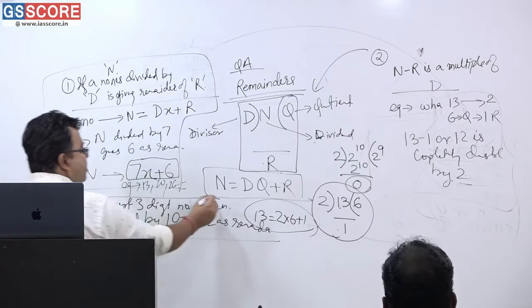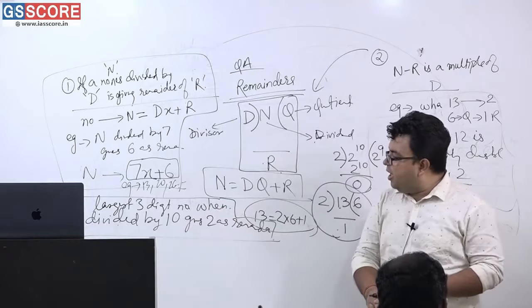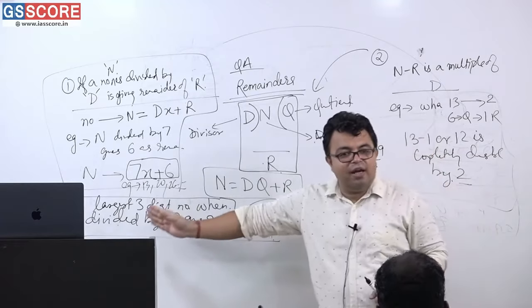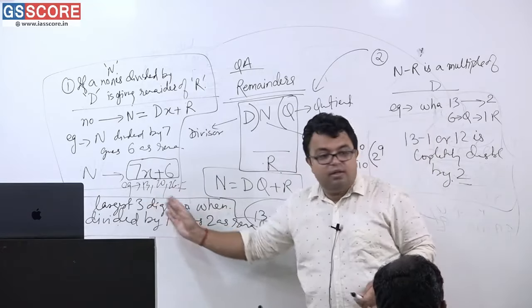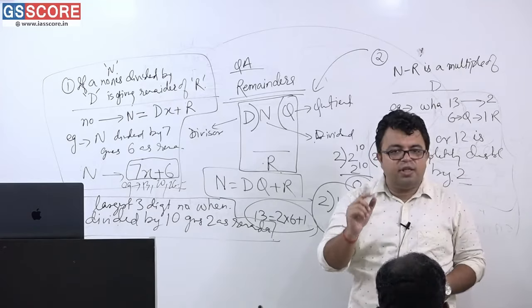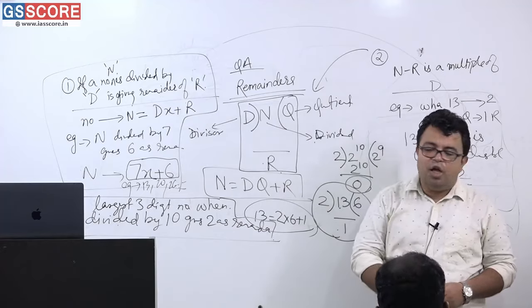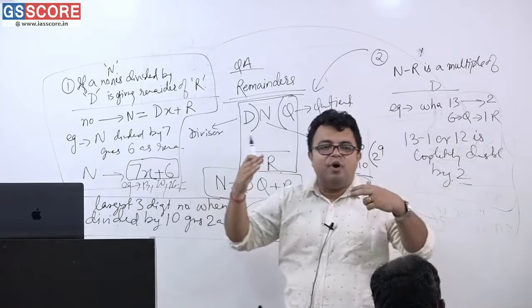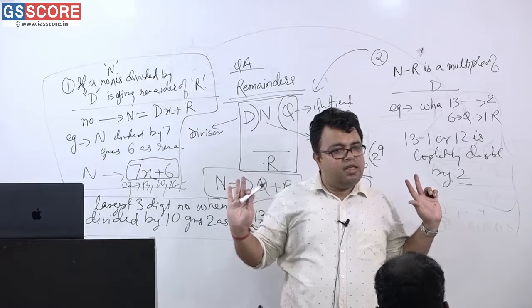Suppose this question has come to you, and this simple question may not be the only one. Suppose it is asked what is the third largest 3-digit number, or the second largest such number, or the nth largest such 3-digit number, anything can be asked. So what is the basic thing? If you have understood it completely, then this question can well be solved. So point 1, point 2, understood? This is the simple notation: if you are dividing some number by 7 and 6 is the remainder, then that number will be 7x plus 6.